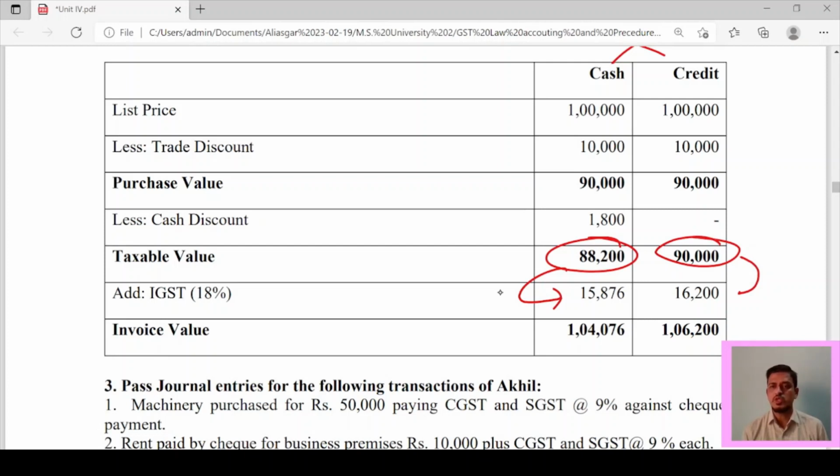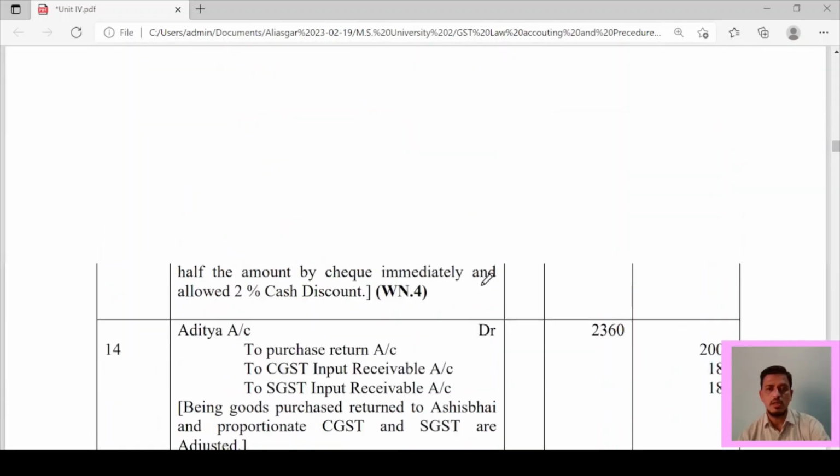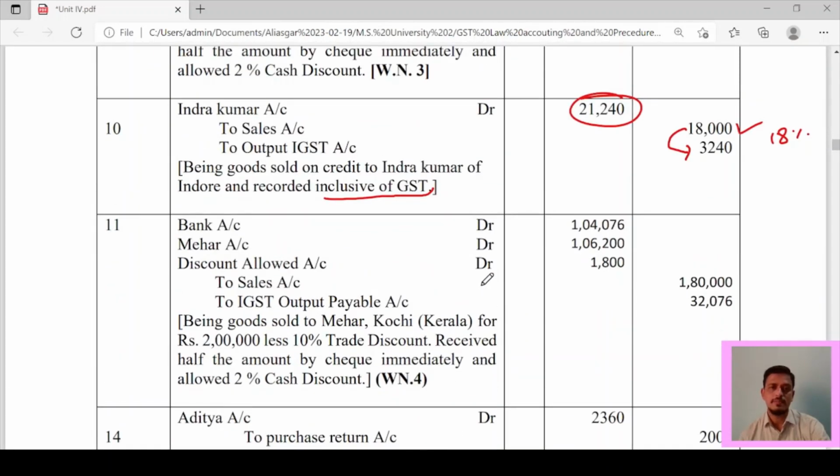18% is 16,200. If you total these two values, you will get the answer. And it is very easy to pass the entry for the same transaction. Let's see the answer. Bank account debit, because half the amount you have received through check.